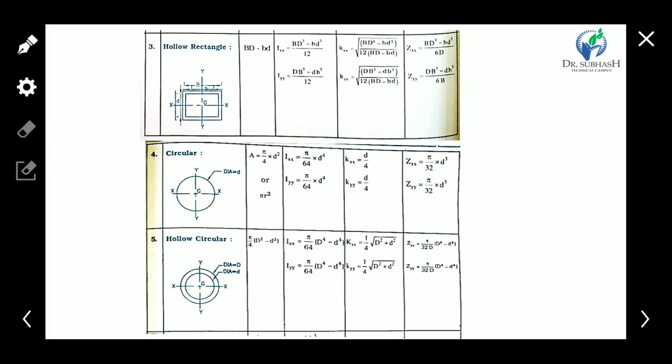Similarly for the y-axis the equation becomes the same, pi upon 64 into (D raised to 4 minus small d raised to 4).